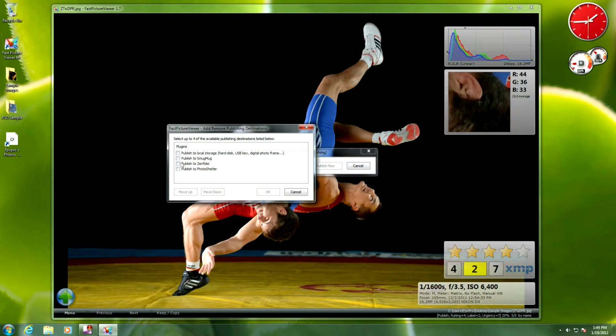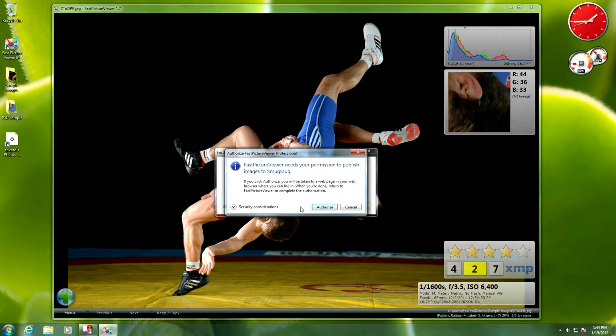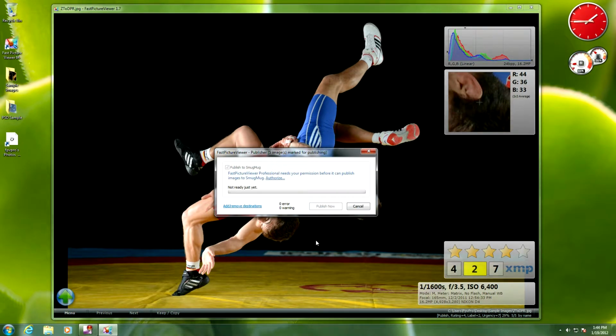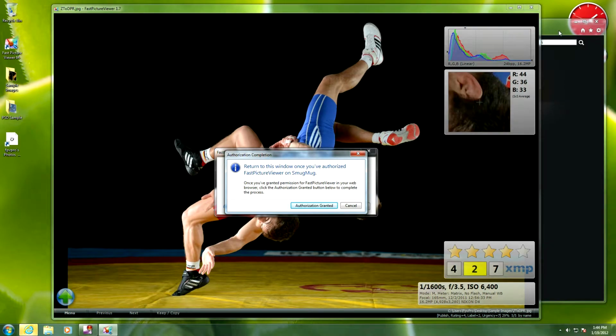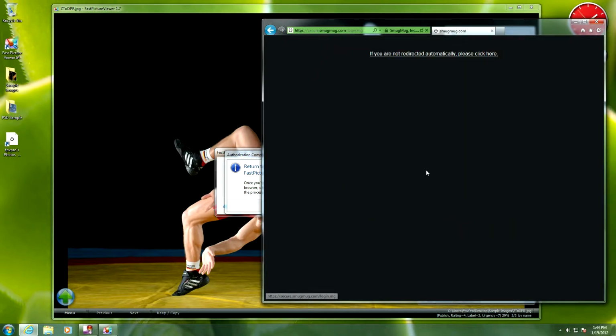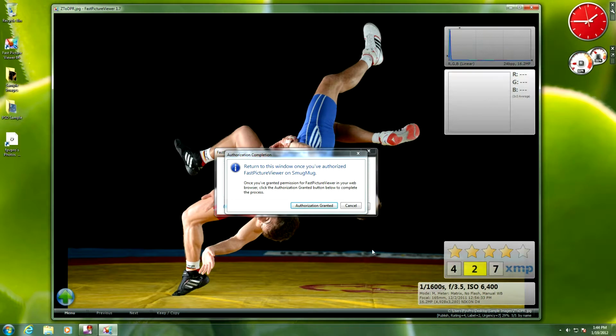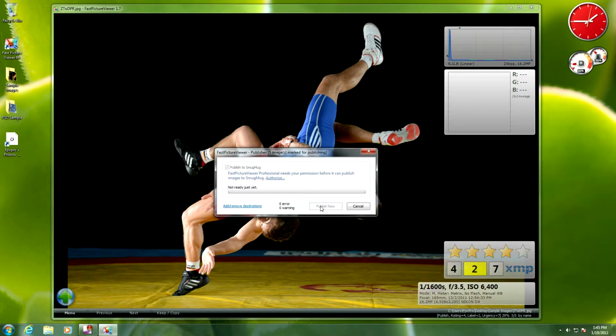The very first time I need to select at least one publishing plugin, and I choose SmugMug, and I'm now going to authorize Fast Picture Viewer to publish on SmugMug. So my web browser starts, I log in. Okay, I've approved Fast Picture Viewer Professional. I go back to the program, I say I granted the authorization.